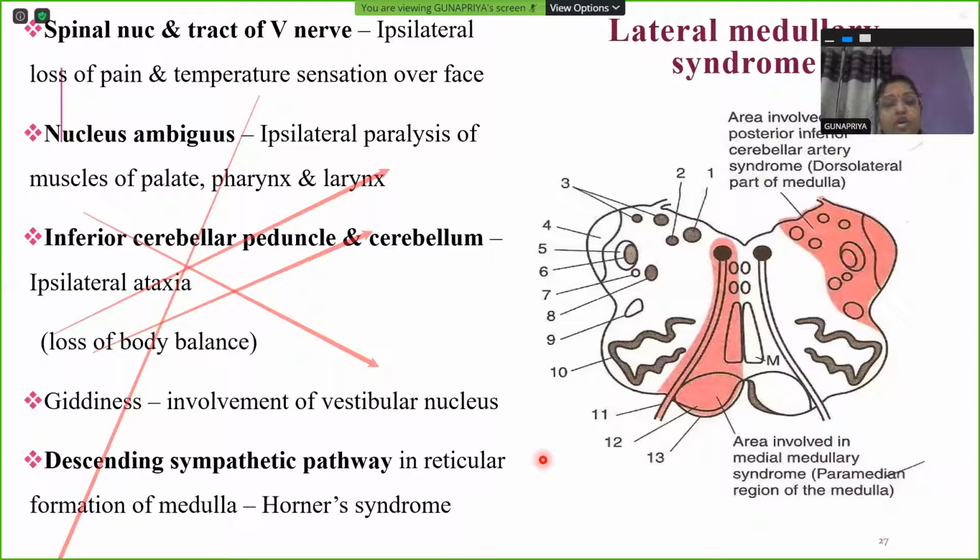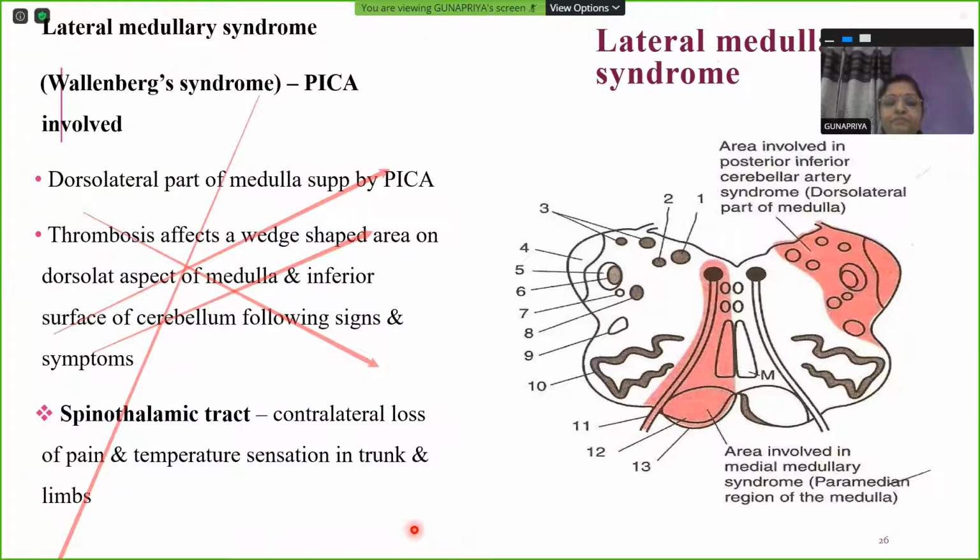Then your reticular formation also can be involved in this region. So the descending sympathetic pathway in the reticular formation of medulla can result in Horner syndrome also. So I'll just go through all these symptoms once again. Spinothalamic tract, if it is involved,